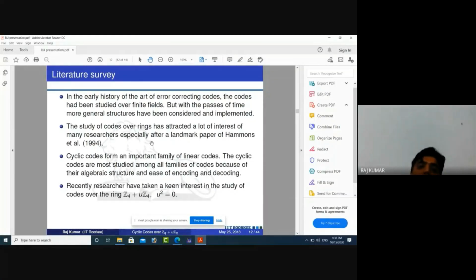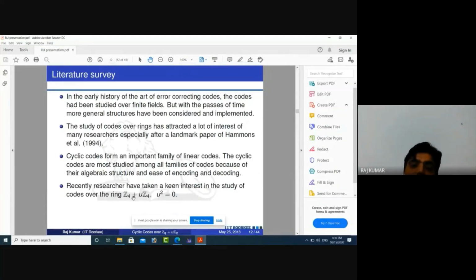We know that many research scholars have studied cyclic codes as well as linear codes over finite chain rings. The main finite chain ring is Z_Q, that is, the set of integers modulo Q. Because when we take the ring Z_Q, suppose Q is some prime p power, then we know that the ideal structure of the ring is 0, 1, p, p squared, p cubed, and so on up to p to the power r minus 1, if Q is p to the power r.